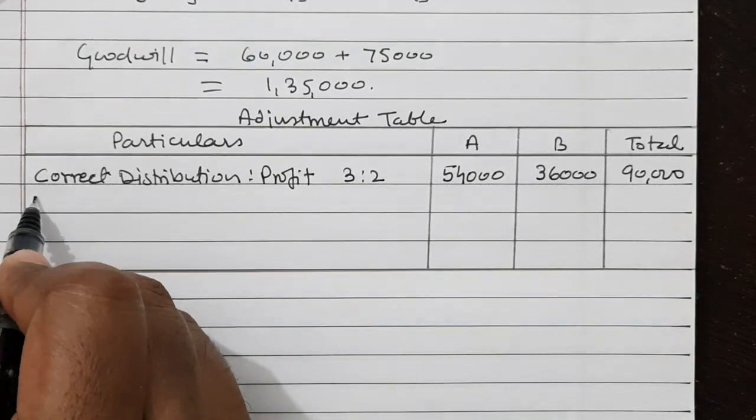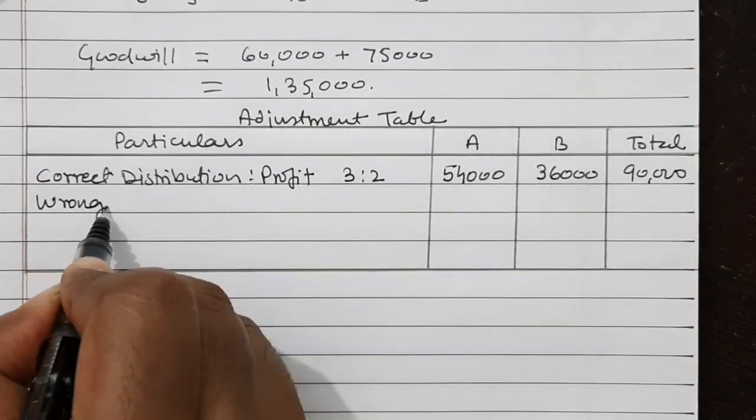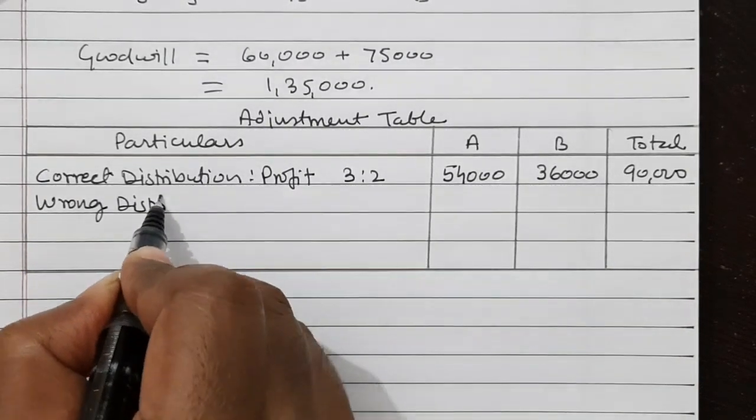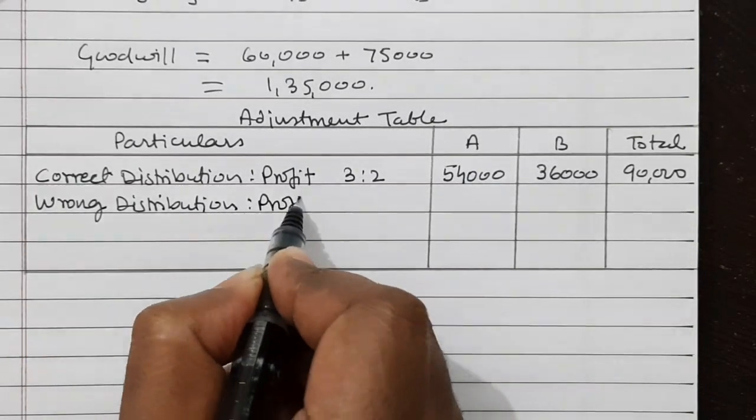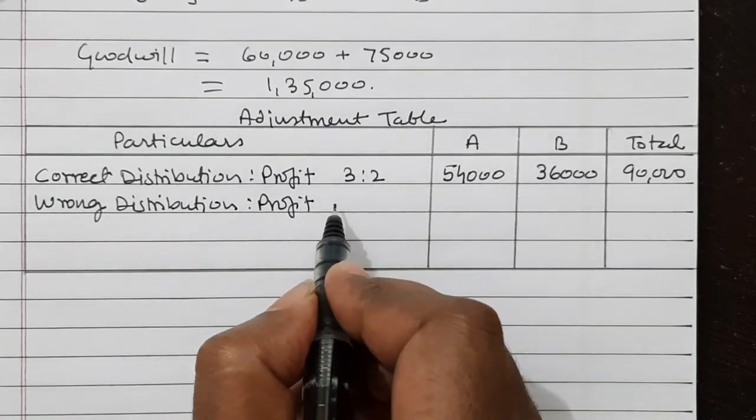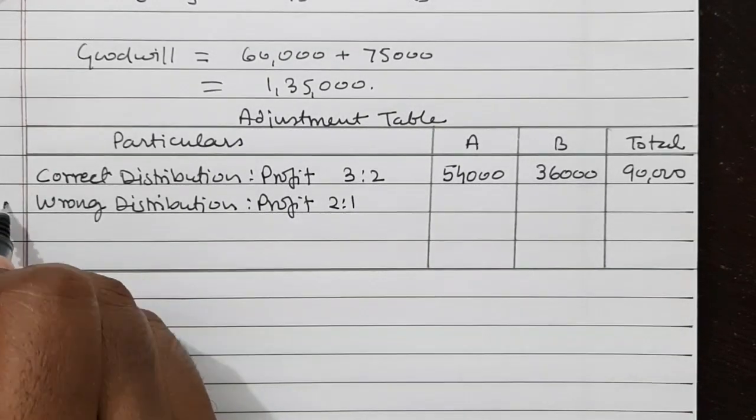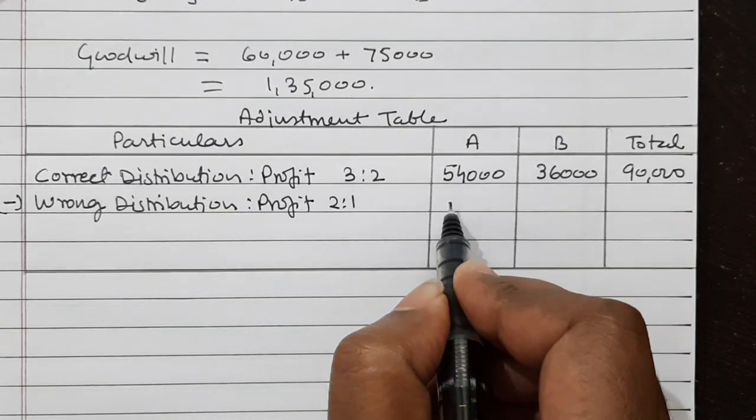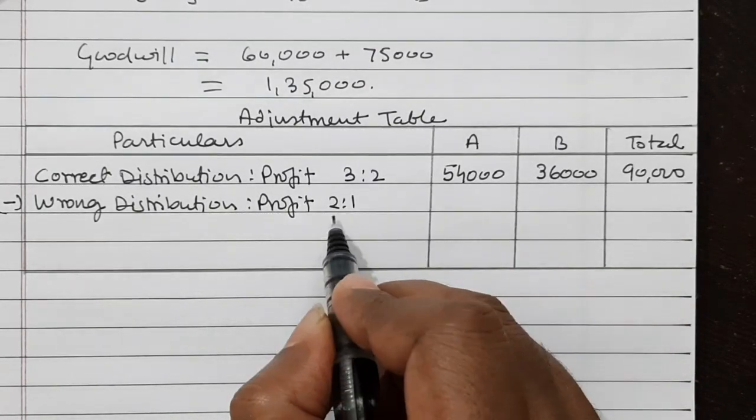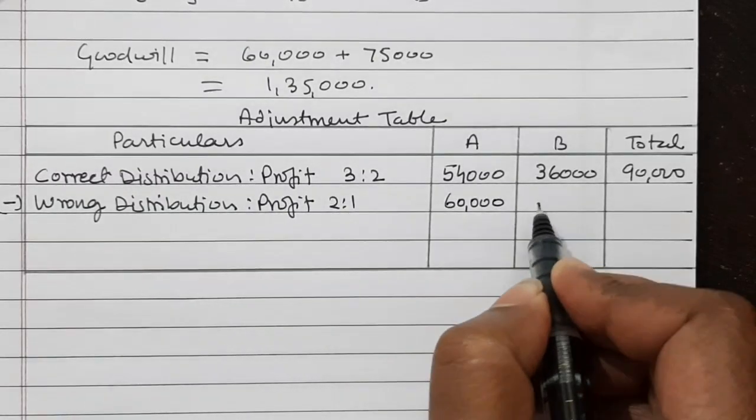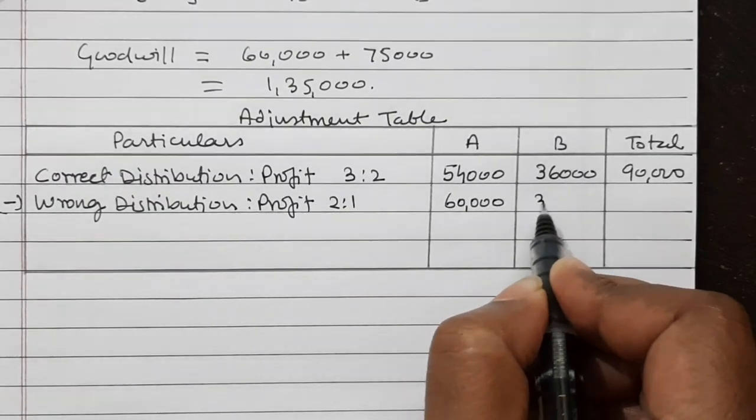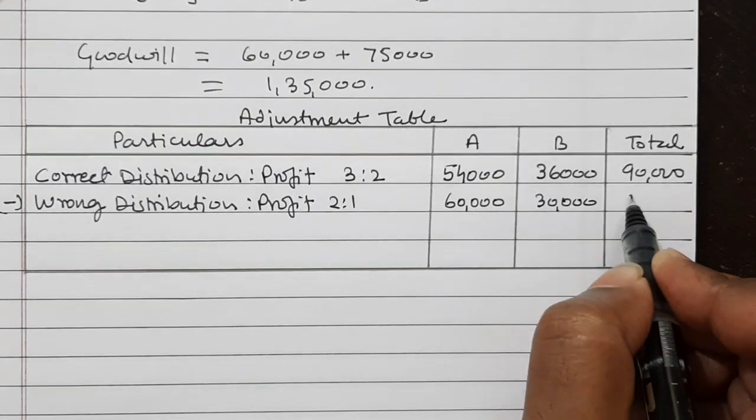But this 90,000 was wrongly distributed, so wrong distribution of profit in old ratio is 2:1. So when we subtract it, 90,000 is distributed in 2:1. So A wrongly received 60,000 and B rupees 30,000.